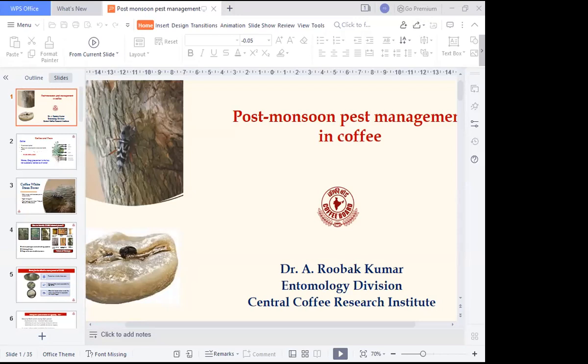Among the pests, some three are importantly causing severe economic damage to coffee. If you see the coffee plant, all the parts like coffee leaf, coffee stem, coffee fruits, even coffee roots are subjected to attack by one or the other kind of insect pest. So in this presentation, we are going to see what the pests are which come after the monsoon and how best we can control them.